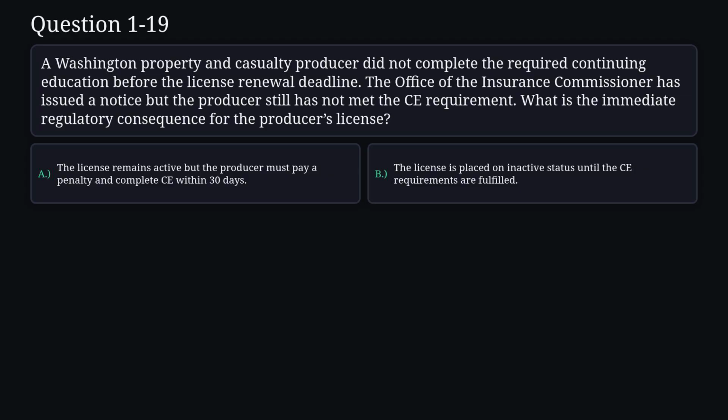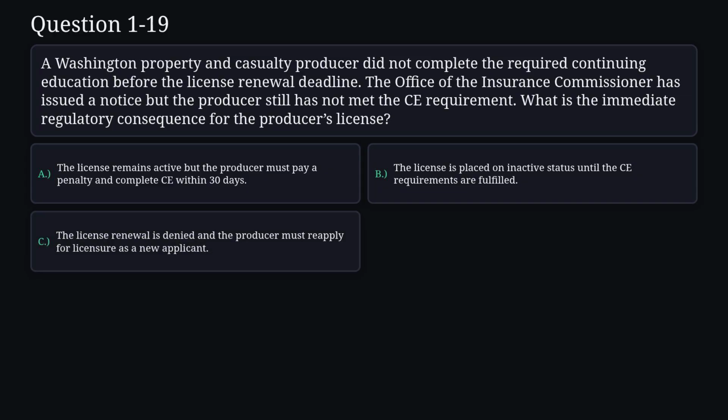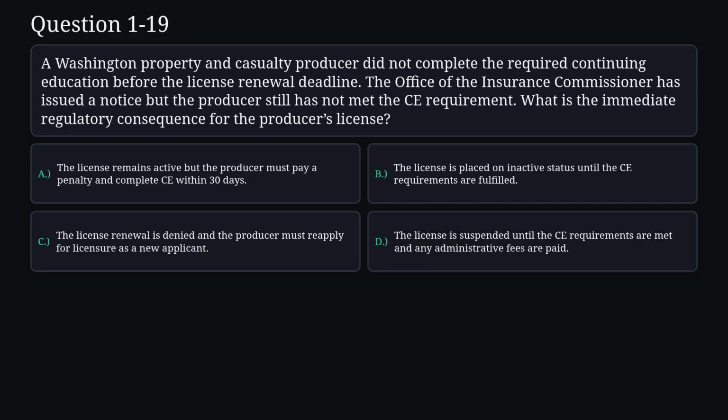B. The license is placed on inactive status until the CE requirements are fulfilled. C. The license renewal is denied, and the producer must reapply for licensure as a new applicant. D. The license is suspended until the CE requirements are met and any administrative fees are paid.